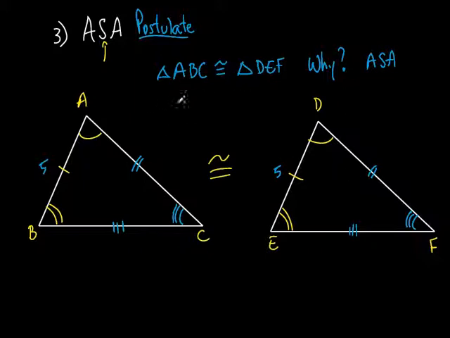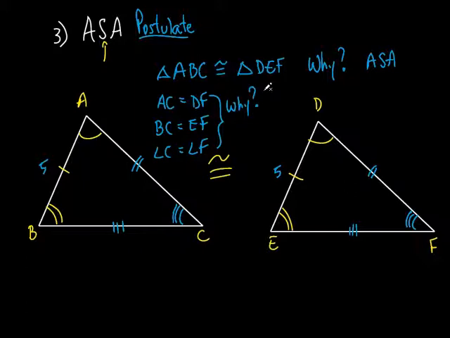So since the triangles are congruent, what can we say after that? We can now say that AC is equal to what? DF. We could also say that BC is equal to what? EF. And we can also say that angle C is equal to angle F. Question is, why? We did this before.